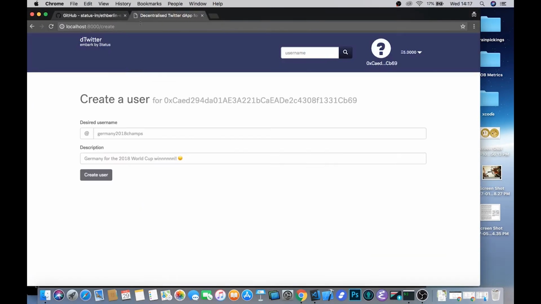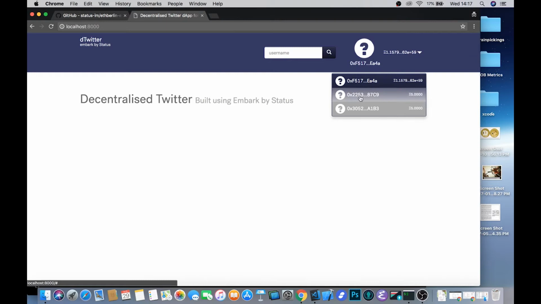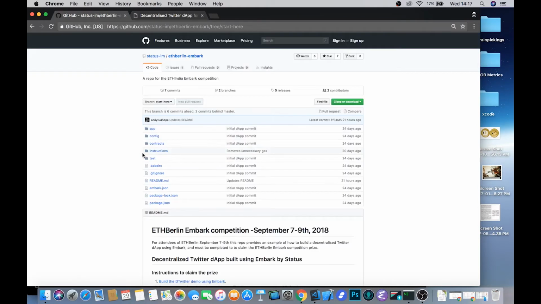And that should look something like this. You should have access to a number of different accounts. If you choose an account that actually has ETH in it, you should be able to see at least the fields for usernames, descriptions, and the button to create a user. Obviously, none of this will work because we need to wire it all up by following the instructions given in this repository.